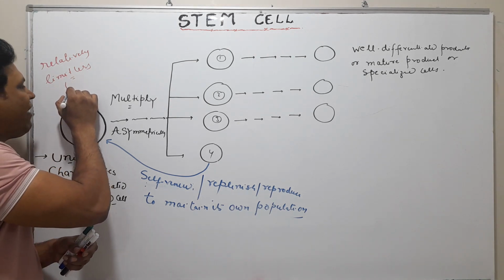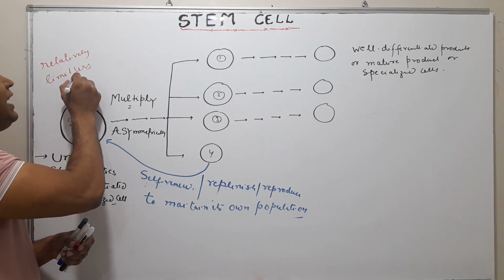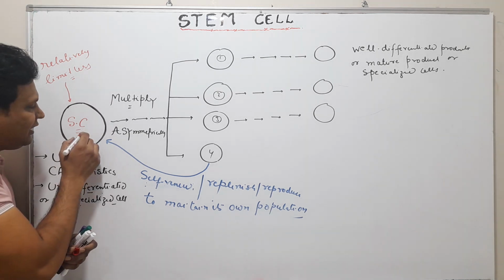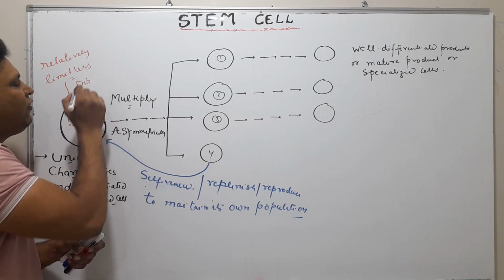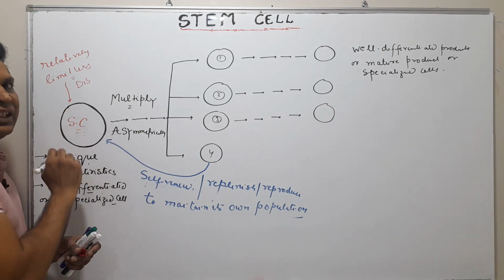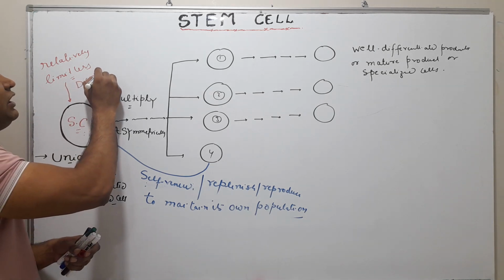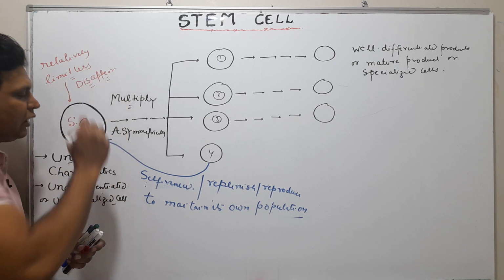This stem cell has the unique property of limitless multiplication, and this stem cell will never disappear. It will always show its existence. It will always maintain its population. It will never disappear.